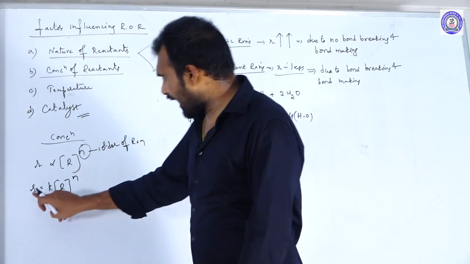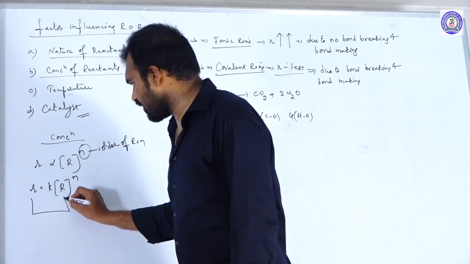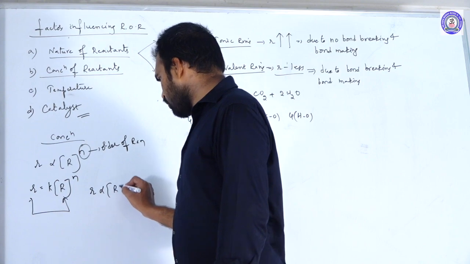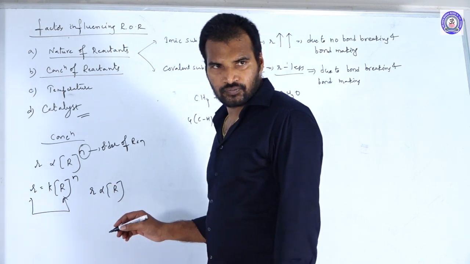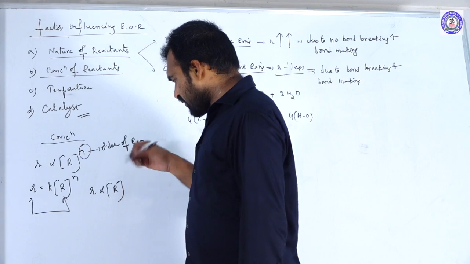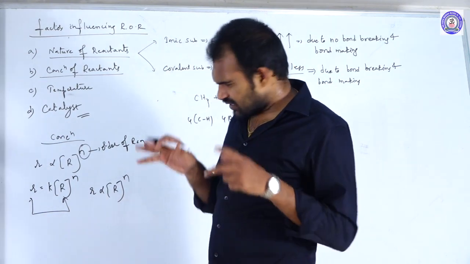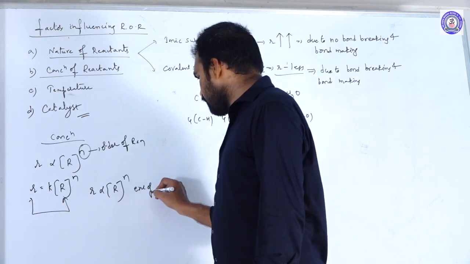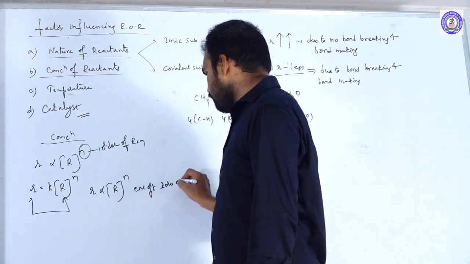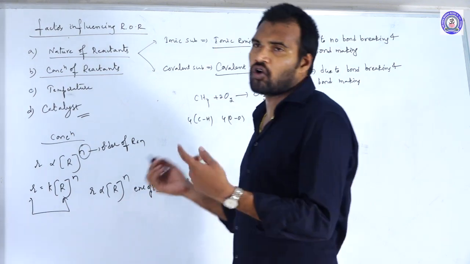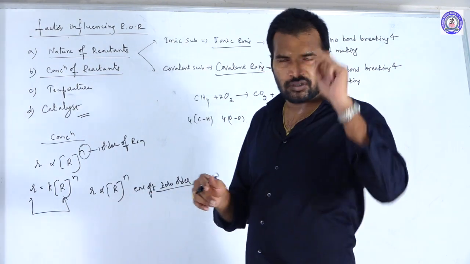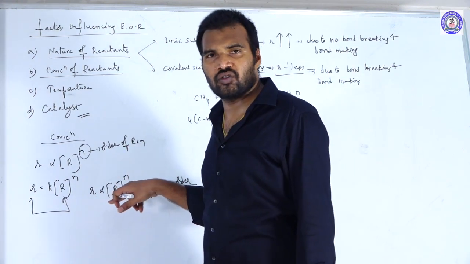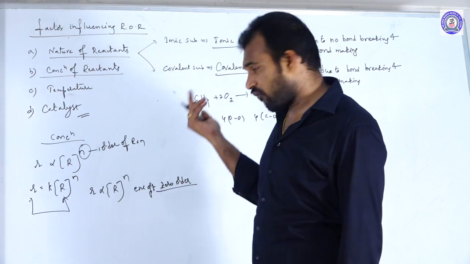In this rate equation, rate is directly proportional to the concentration of reactants, except for zero order.